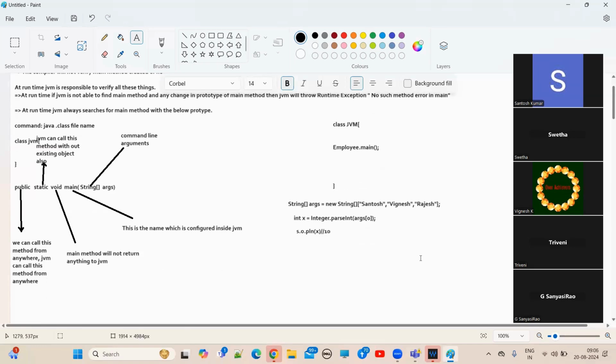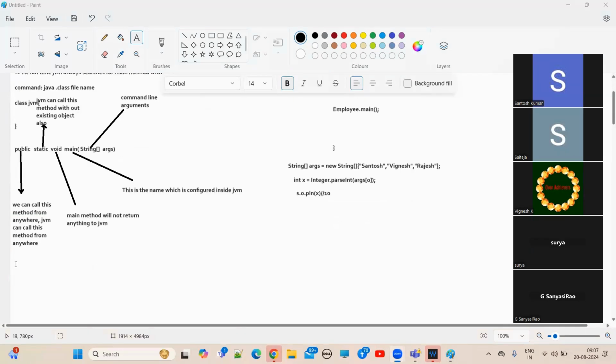Like that, for every String type, we convert into particular primitive data types. There are libraries for that. That's why in the main method, we need to use a String array. That's why the Java people declared the main method prototype with String array args as the parameter type. Understand everyone?